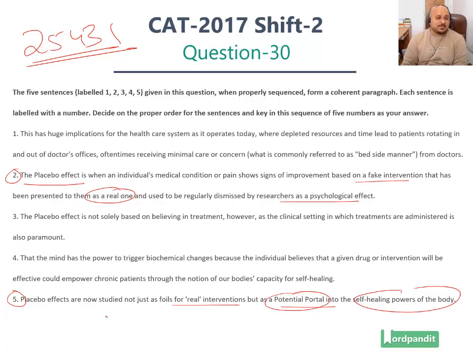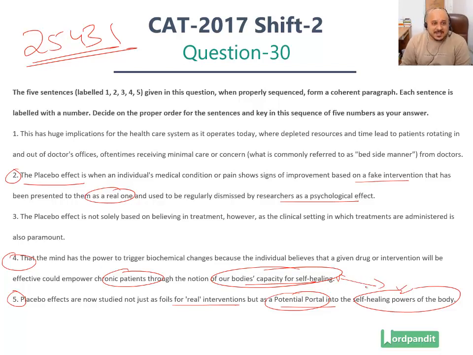That's what sentence number 5 implies, that the mind has the power to trigger biochemical changes because the individual believes that a given drug or intervention will be effective, could empower chronic patients through the notion of our body's capacity for self-healing. So statement number 4 links up with statement number 5 because of the common element of self-healing which has been described in these two sentences, right? So statements 2, 5, 4, they set up the discussion for us.